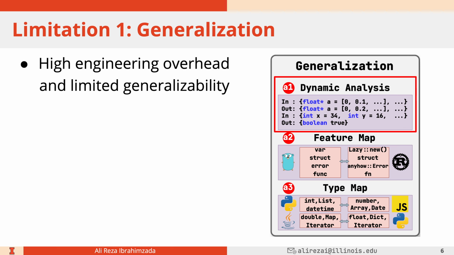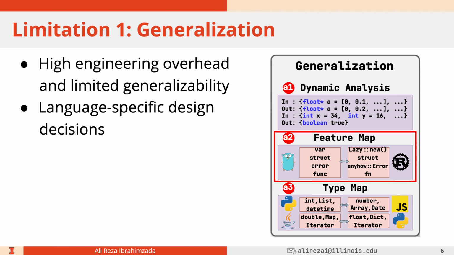For example, as you can see here in the figure on the right, Oxidizer performs dynamic analysis and needs to capture all of the input-output cases from the Go code, and translate them to Rust. So imagine extending this engineering effort to another language like C or C++. You understand the amount of work required to find a tool to capture this dynamic information for those languages.